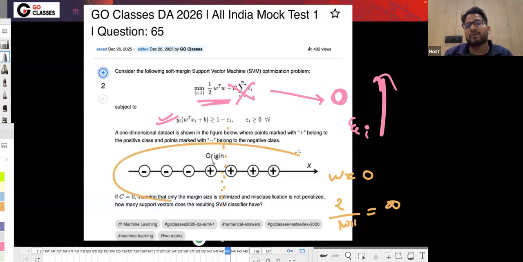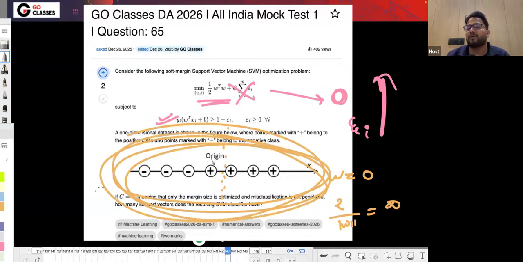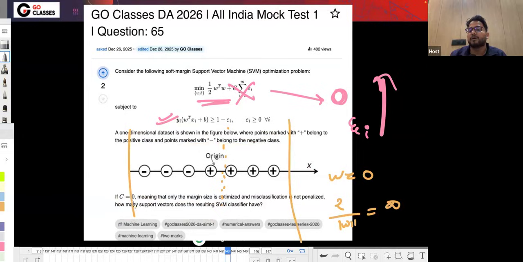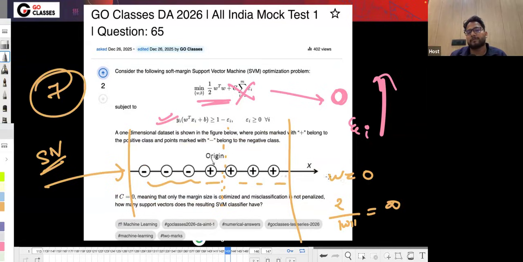All of these could be misclassified and will be in the penalty region, in the margin region, because the margin itself is infinity. Since all of these are in the margin region, all of them will be the support vectors. So how many support vectors will be there? 3, 4, 5, 6, 7. So 7 is the correct answer here.